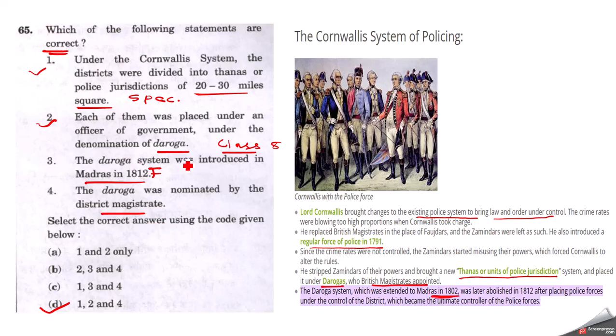So this Daroga system was introduced in Madras in 1802 and not in 1812. But it was later abolished in 1812 after placing police forces under the control of the district collector, who became the ultimate controller of police forces. So you can see here it was introduced in 1802.